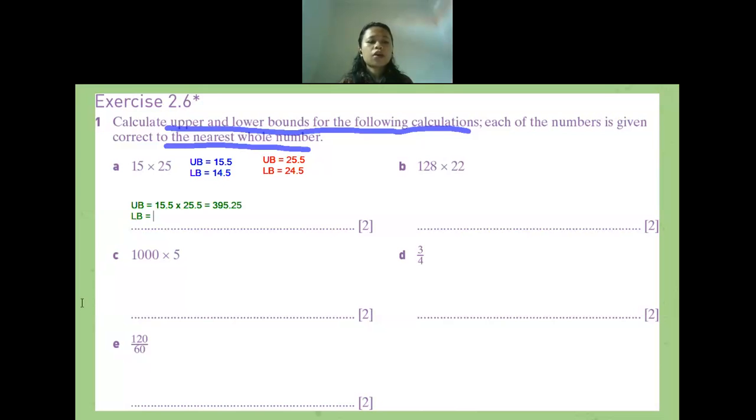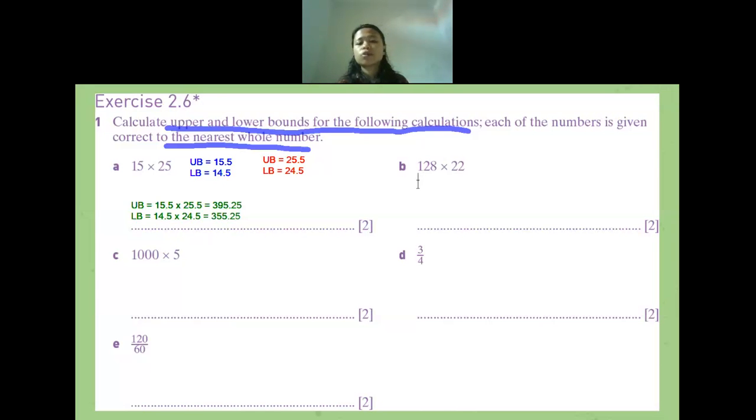Okay. Now let us continue with the lower bound. How do we find the lower bound of this calculation? 14.5 times 24.5. How much will it be? 355.25. Okay, thank you.